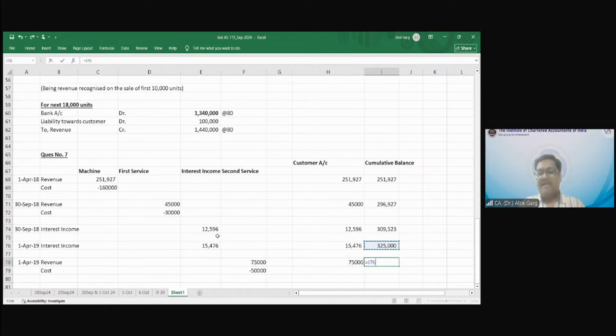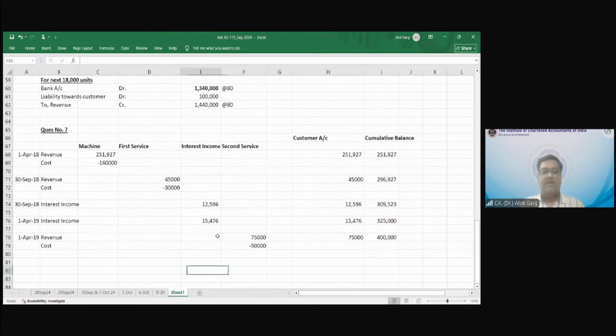So what is my total balance in the customer account? What is the next entry? Receipt of payment. Yes, cash received. How much cash is received from the customer? 4 lakh. So what is the closing balance of the customer? 0. Is this clear to everyone? Should I write the accounting entry also? For the sale of machine, what is the accounting entry? Customer account debit. So these all are debits, right? This negative means credit, right?